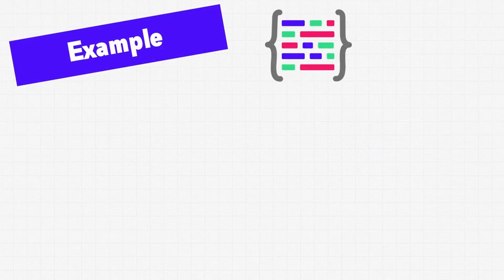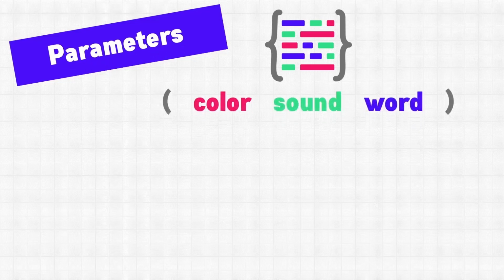For a function to do something, it requires some data. To specify what the function works with, we use something called function parameters, or just parameters for short. Functions can have any number of parameters, although it's best to limit them to 5 or less in order to make the function easier to use. Let's take a look at an example of how functions work. Here we have a function that requires a color, a sound, and a word. These are called the function parameters.